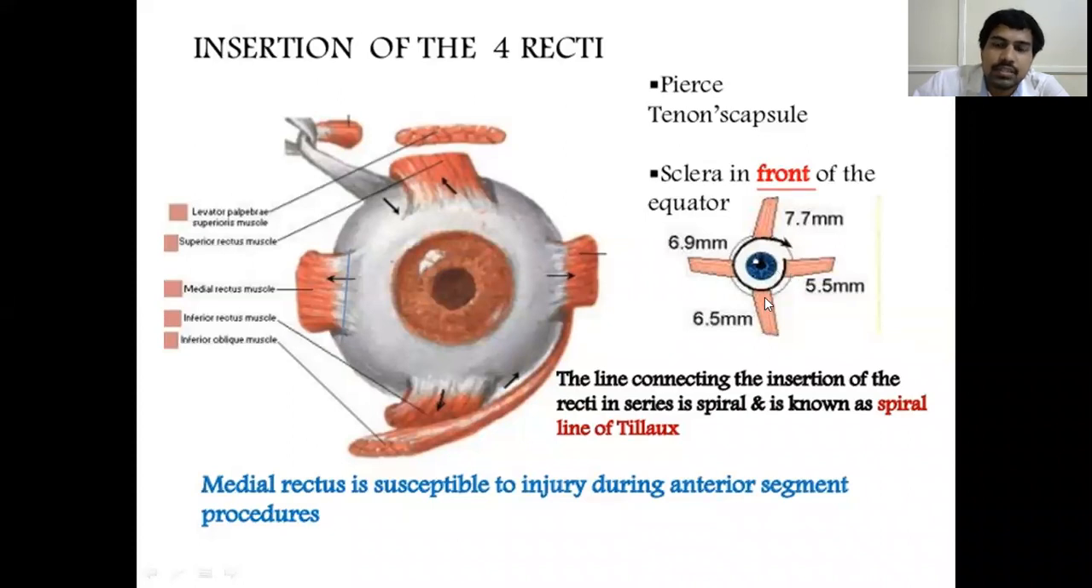The inferior rectus inserts at a distance of 6.5 millimeters from the limbus. Similarly, the lateral rectus muscle inserts 6.9 millimeters from the limbus, and the superior rectus inserts 7.7 millimeters from the limbus. So medial rectus is 5.5, inferior rectus is 6.5, lateral rectus is 6.9, and superior rectus is 7.7. All these four values you have to learn by heart because they will be asked in your exams.